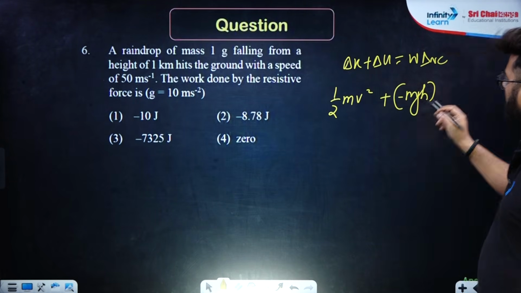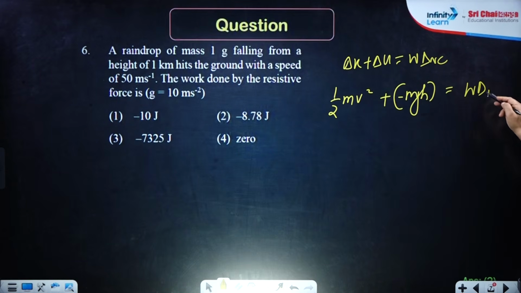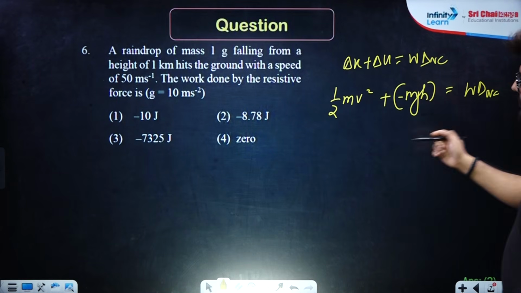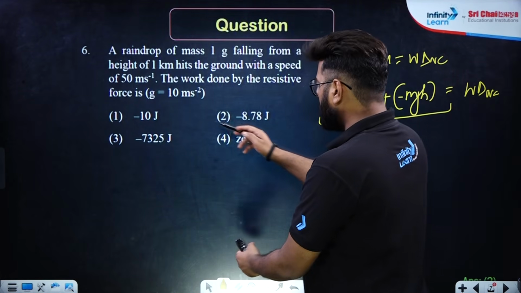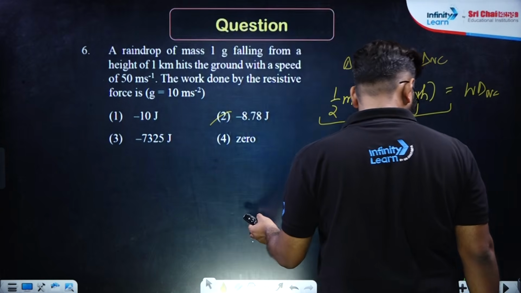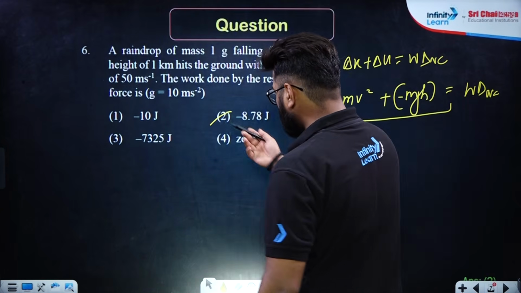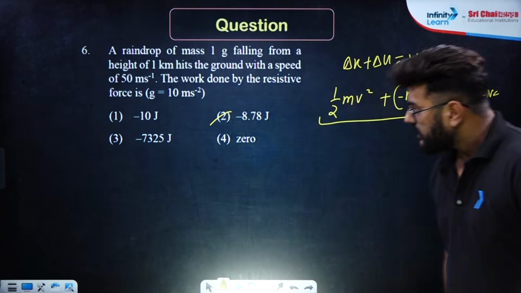Height is already given, and that eventually will be the work done by non-conservative force, which they are asking over here. So I hope you can very easily find out the value. The h and v are already given. Answer for this, I think, will be option number 2. Negative obviously should be the answer. Yes, 2 is the right answer over here. I hope this is clear. Let's move ahead for the next one.